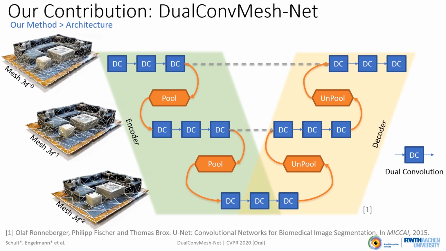Our architecture is inspired by the well-known U-Net architecture for 2D semantic segmentation. We follow the same symmetrical encoder-decoder architecture with additional skip connections interconnecting the same mesh levels of the encoder and decoder. Dual convolutions enable us to learn geodesic and Euclidean features in a parallel manner while enlarging the receptive field in both domains simultaneously. We furthermore define pooling and unpooling operators in order to learn features at different scales.